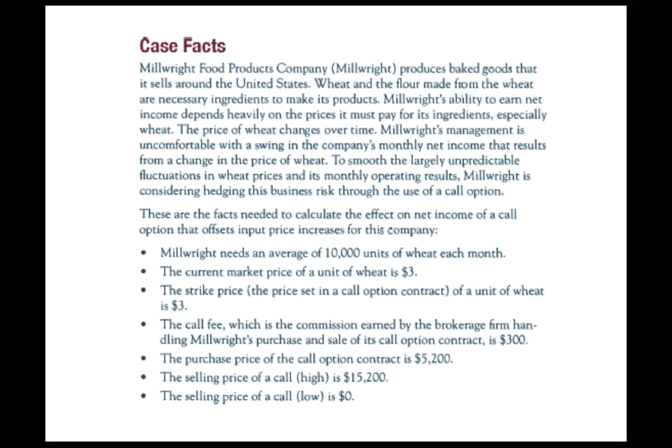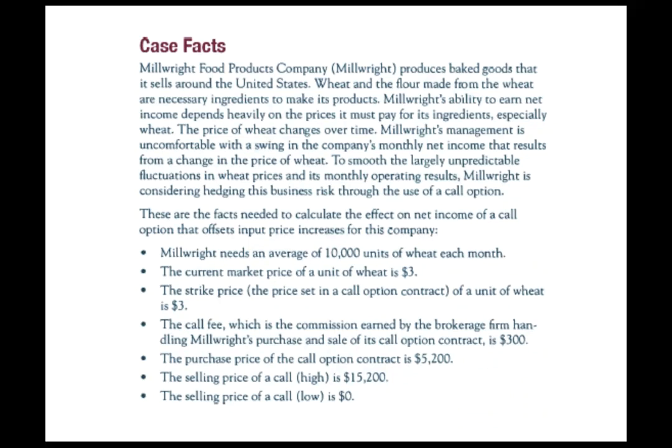So again, this is fairly common with prices that fluctuate. Think about oil prices, you see them go up and down. The idea is if they buy a futures contract, they know what the price is. That reduces uncertainty, and that's what we're trying to do in risk management, reduce uncertainty. They may not make as much money if prices dropped and they would have benefited from lower wheat prices, but they at least get that stability in doing so.